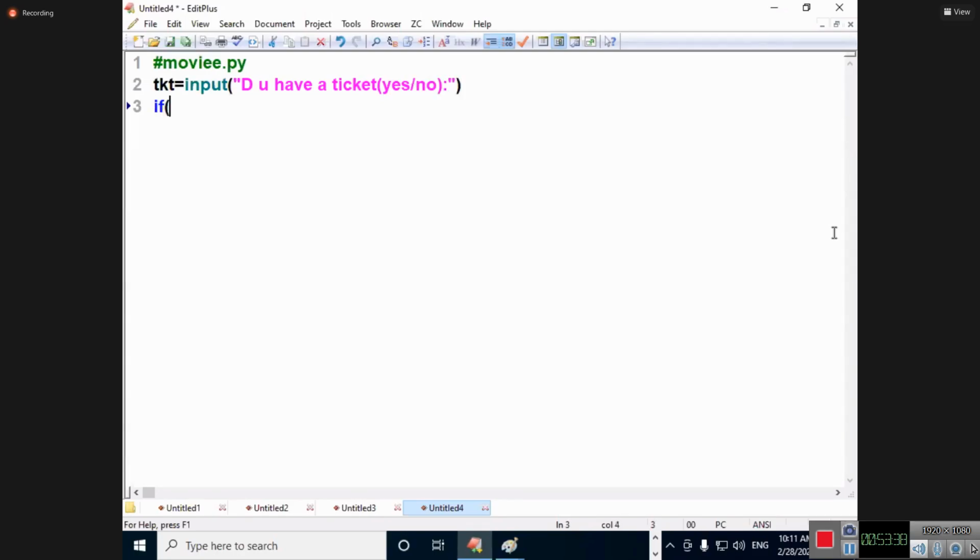How many conditions? Yes means what to do, no means what to do. How many times? One time. Perform X operation when the condition is true, perform Y operation when the condition is false. True condition means enjoying the movie. False condition means enjoying the Python notes. Two things. If tkt is equal to what?